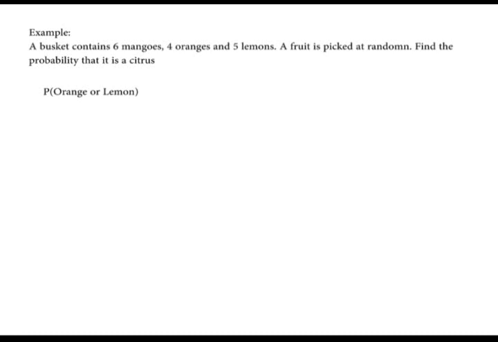The probability of picking an orange is 4 over 15. There are 15 fruits in total and we have 4 oranges. The probability of picking a lemon is 5 over 15. And so the probability of picking an orange or a lemon is the sum of the individual probabilities. That is 4 over 15 plus 5 over 15, and that gives us 9 over 15, which is equal to 3 over 5.